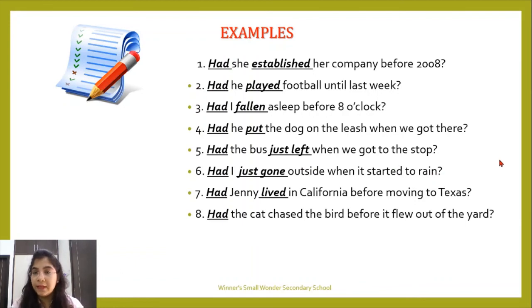Again, this is the same kind of sentence. When we got to the stop, at that point of time, had the bus left? Okay, like this. Had I just gone outside when it started to rain? Had Jenny lived in California before moving to Texas? Had the cat chased the bird before it flew out of the yard?